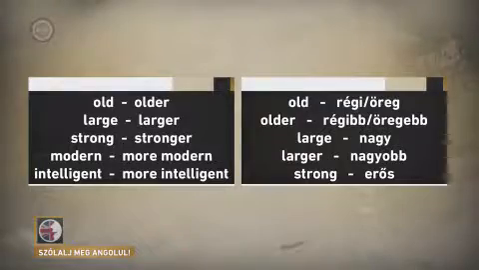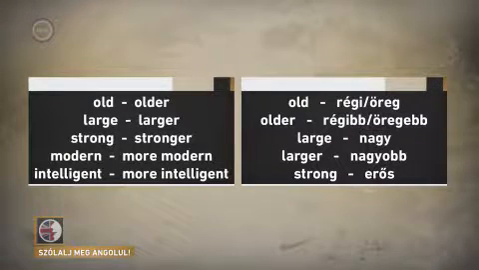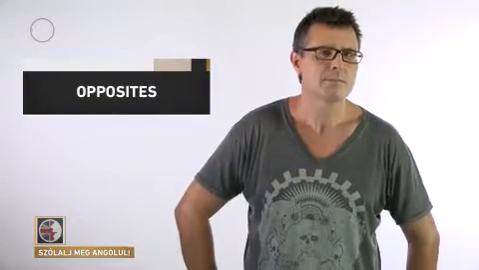Okay, great. Now let's see if we know the comparative form for the following adjectives: old, older, large, larger, strong, stronger, modern, more modern, intelligent, more intelligent. Great! Well done! Fantastic! So, now that we managed that task, let's think about opposites.